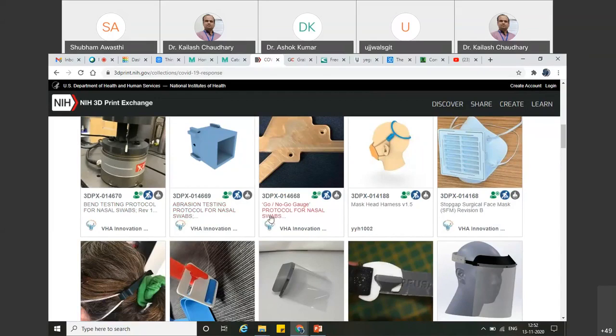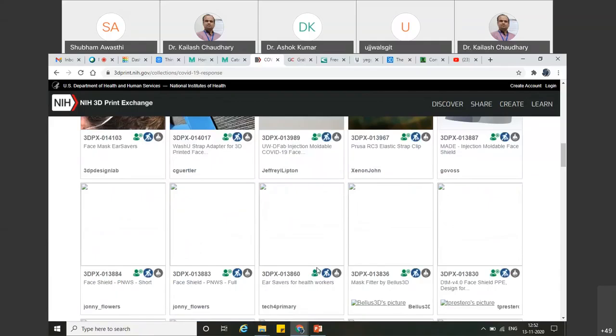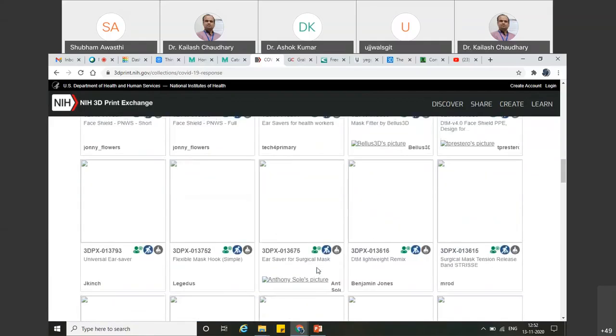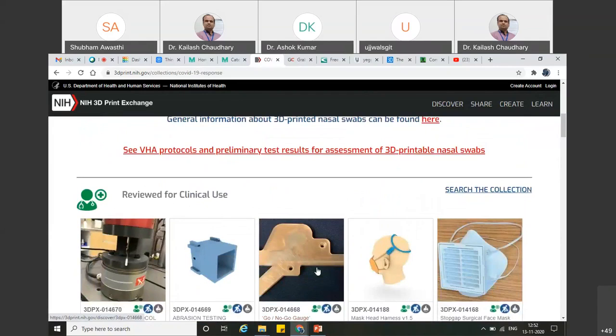This is the go/no-go gauge for the nasal swab protocol, meaning how you can check whether it is okay or not. So these are the tools or operations you can start printing or downloading with the help of these websites, which are going to help various medical experts. Okay, and you can assess them.